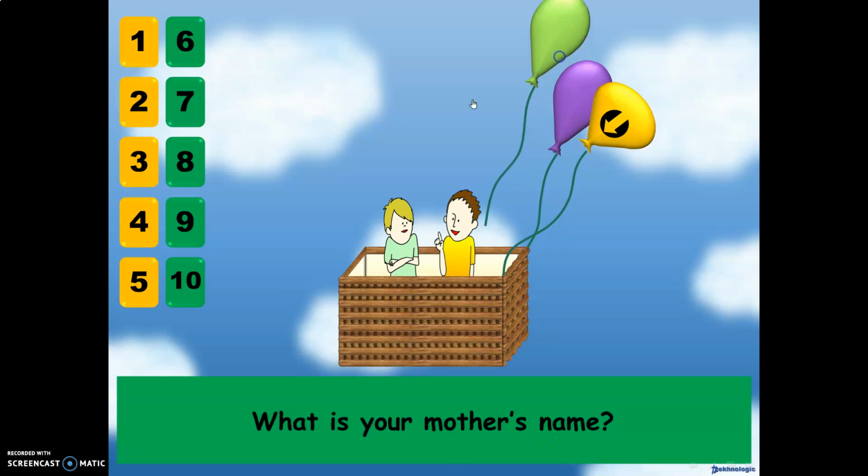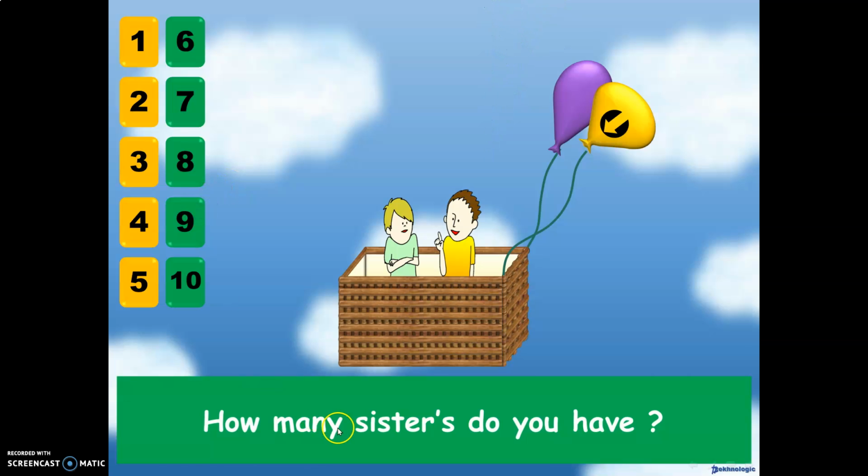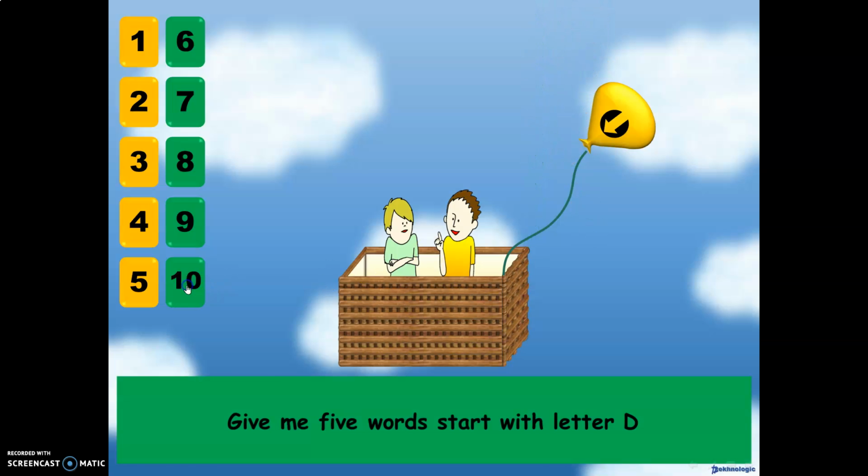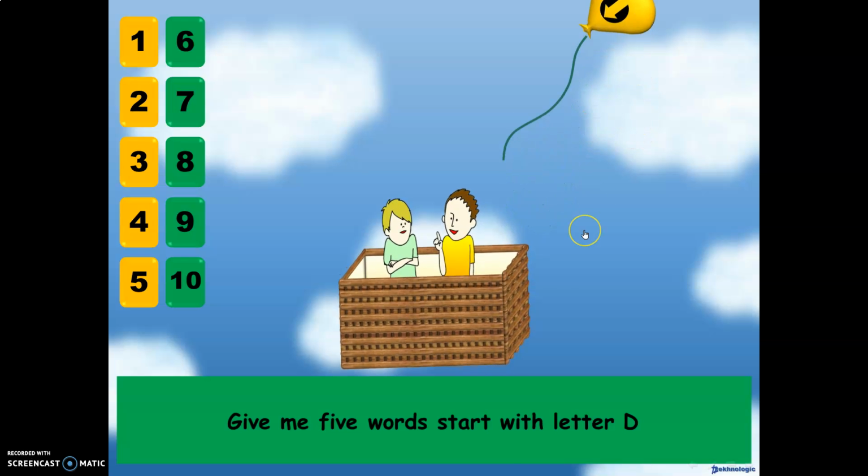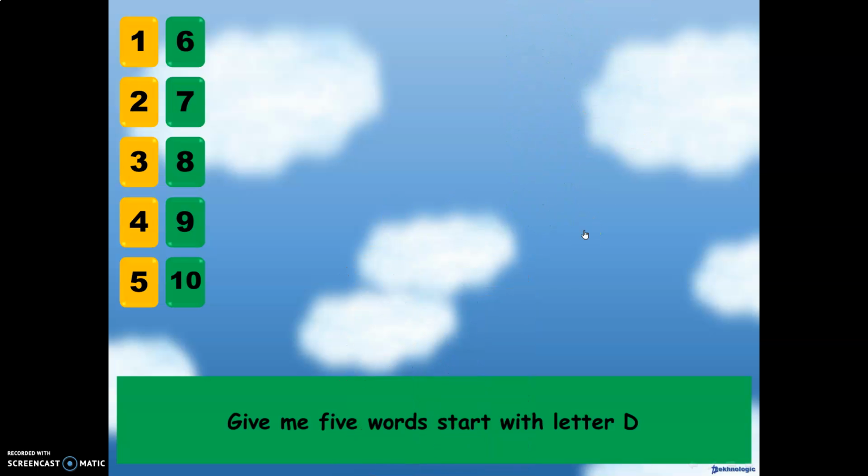Now I will throw one balloon. How many sisters do you have? I have 4 sisters. Now I will throw one balloon. And the last question is, give me 5 words that start with the letter D. Door, dog, dolphin, doll, and dinosaur. Now I will throw the last balloon, girls.